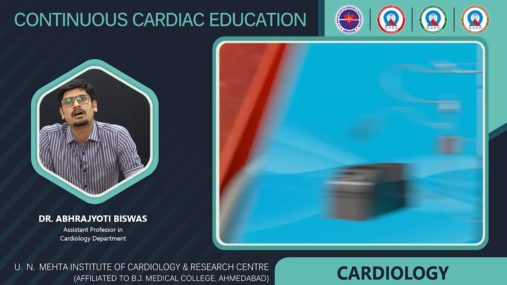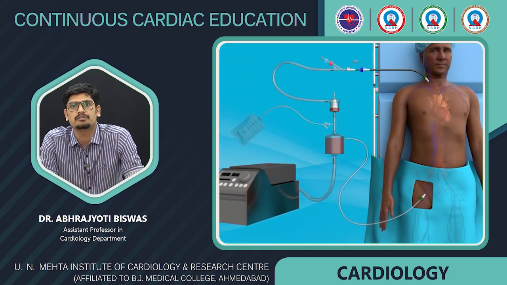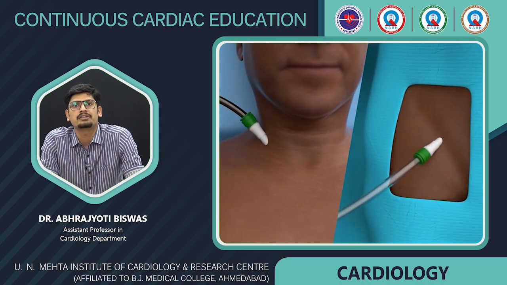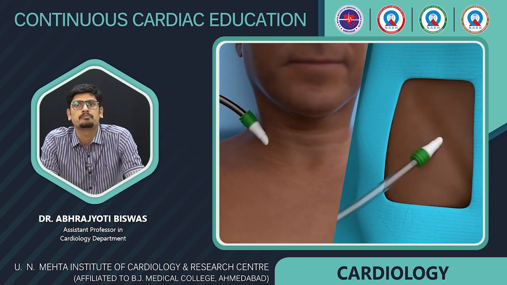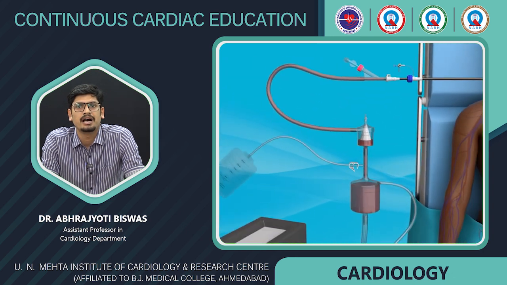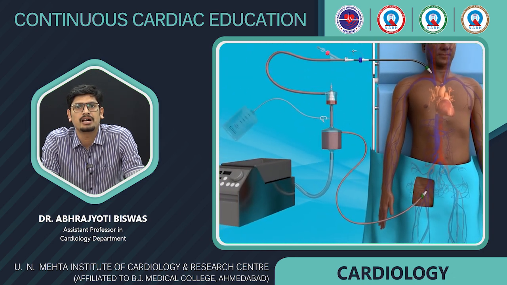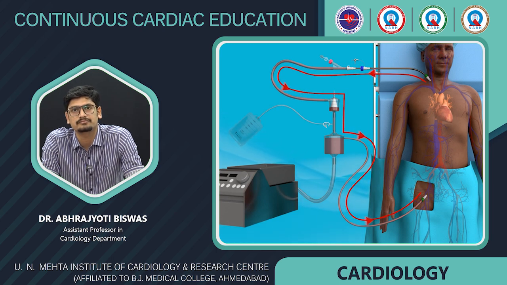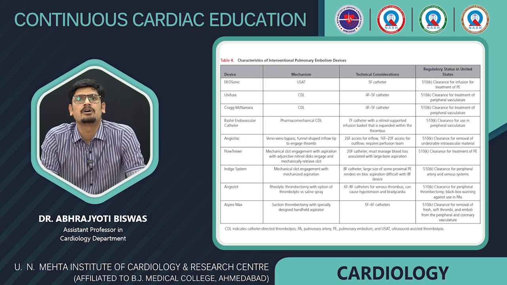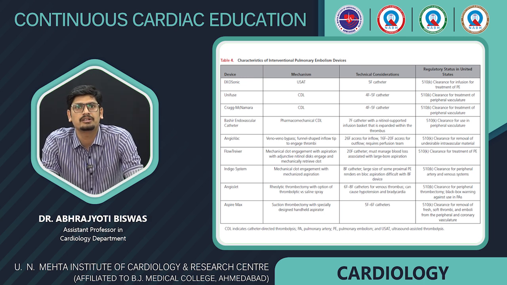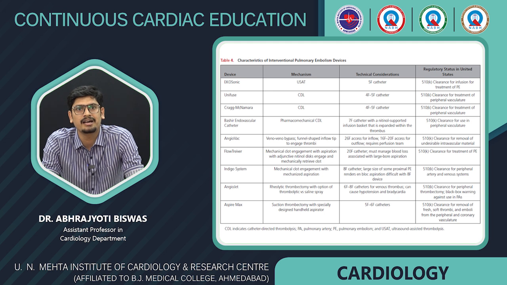So the large mouth allows for aspiration of the thrombus, and then subsequently through the inflow catheter it goes to the filter of the bypass circuit, and all the thrombus is filtered out, and the filtered blood is again infused back through a separate vein. So now this is a tabular representation of all the different devices that have been tried and that are being tried for treatment of pulmonary embolism.